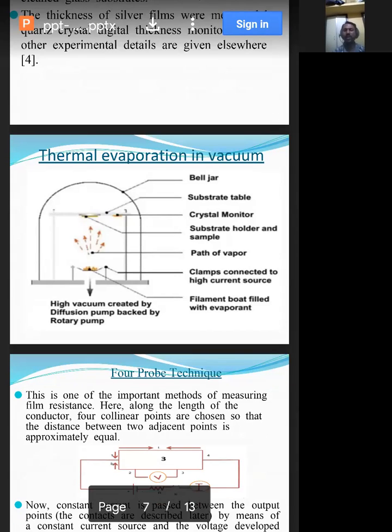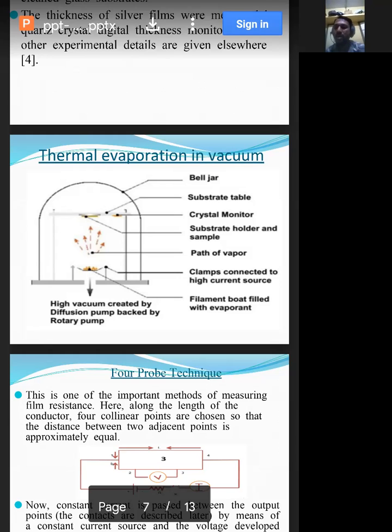It consists of a bell jar, substrate table, crystal monitor, substrate holder and sample, path of vapor, clamps connected to a high current source, and a filament boat filled with evaporant. You can also see the high vacuum created by a diffusion pump backed by a rotary pump.